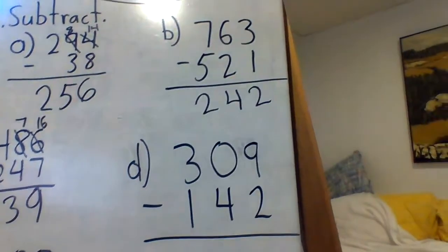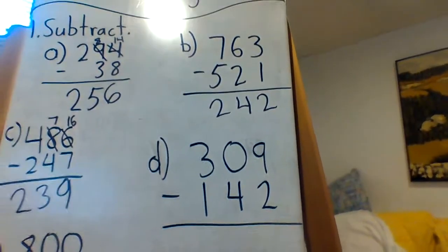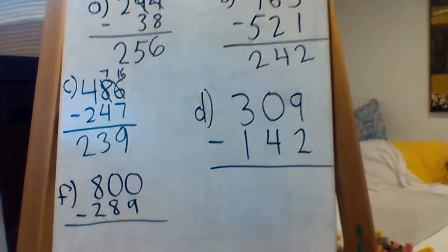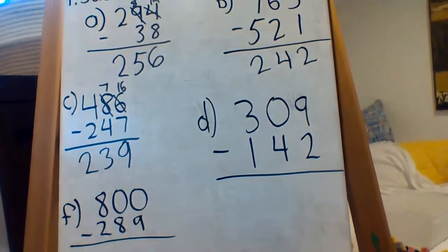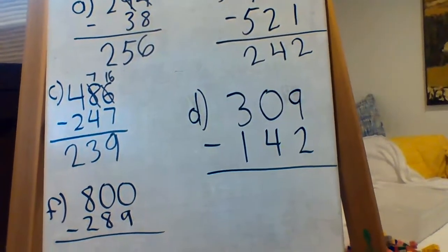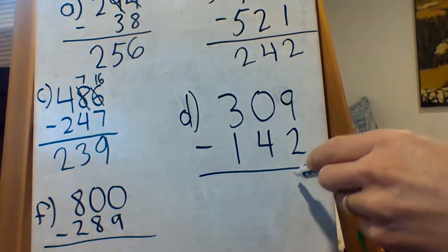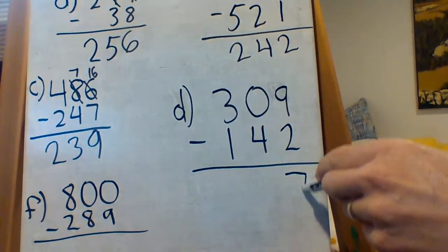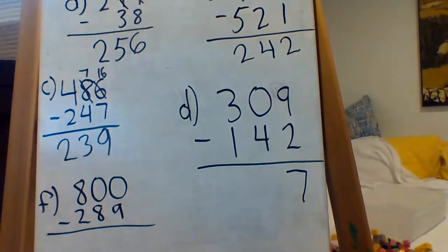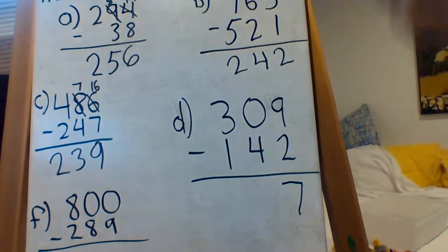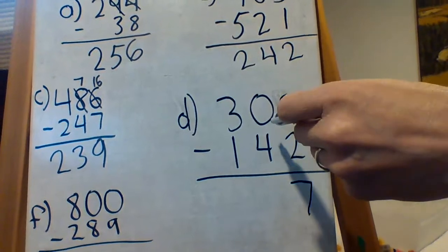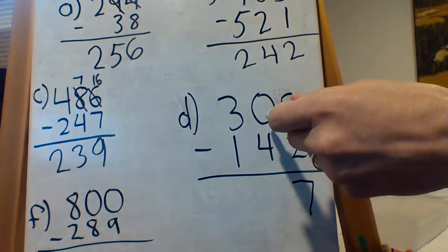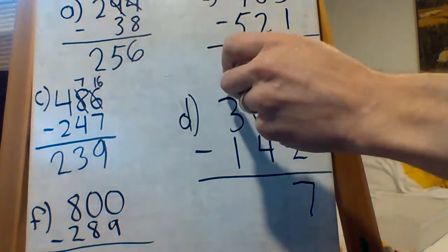Because 3 take away 1, lots of 200s here. Okay, but I do see that it's not exactly going to be 200 because of the 0 there. So 9 take away 2, we can do that, that's 7. Now, I wanted to show you this one because sometimes that's what happens. You're like, oh, good. But then you're like, well, 0, that's kind of weird. But now, remember we learned you can borrow from the hundreds too.